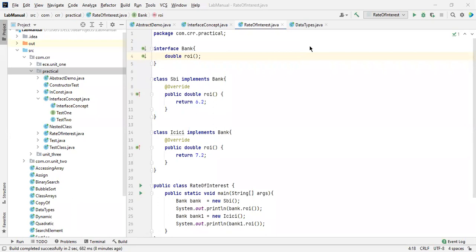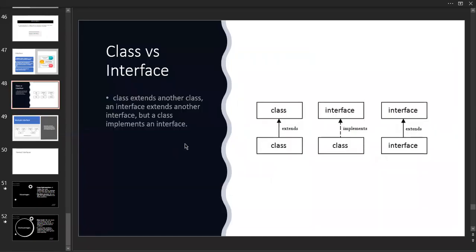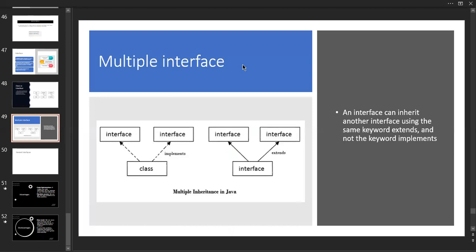Yeah, I'm going to show you this one. Wait a second, I forgot to show you this one also. See this one. Here is how the class and the interfaces are differentiated. Here we have multiple interfaces. This is how we achieve the inheritance concept in Java. In Java, multiple inheritance is not possible. This is achieved by the interface concept.